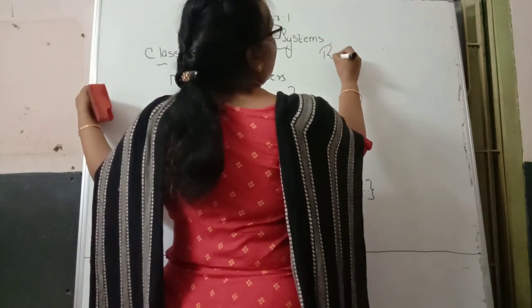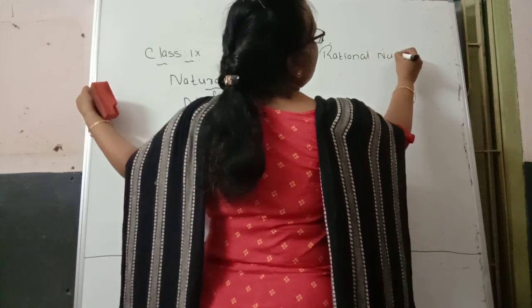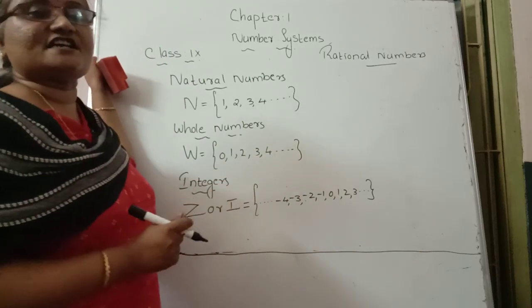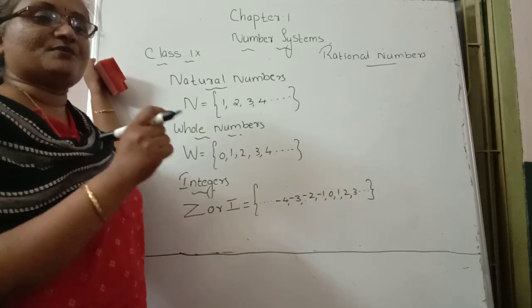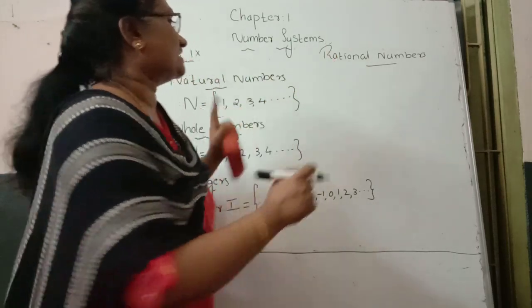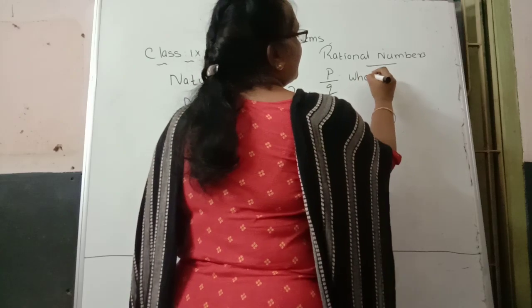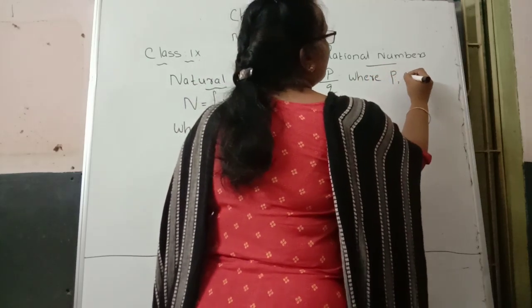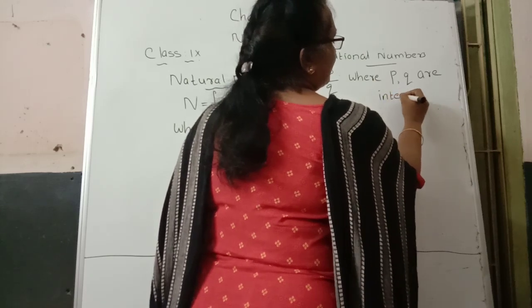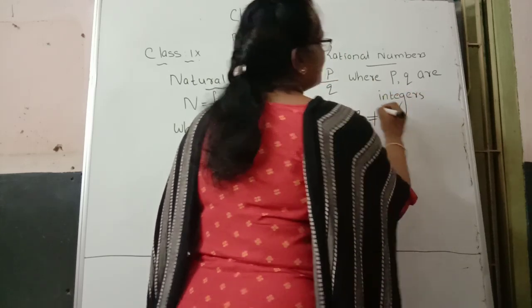rational numbers. What about rational numbers? Rational numbers means the numbers we can express in the form of p by q are known as rational numbers. Here in p by q form, p and q are integers and q is not equal to 0.